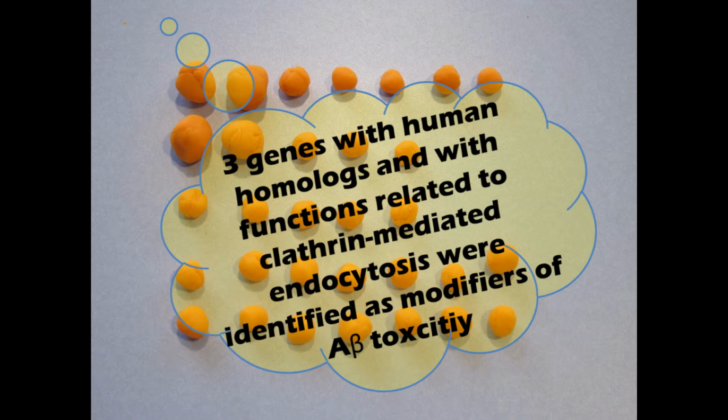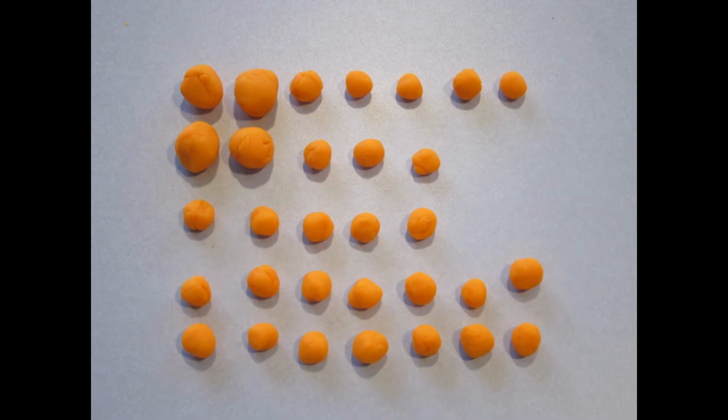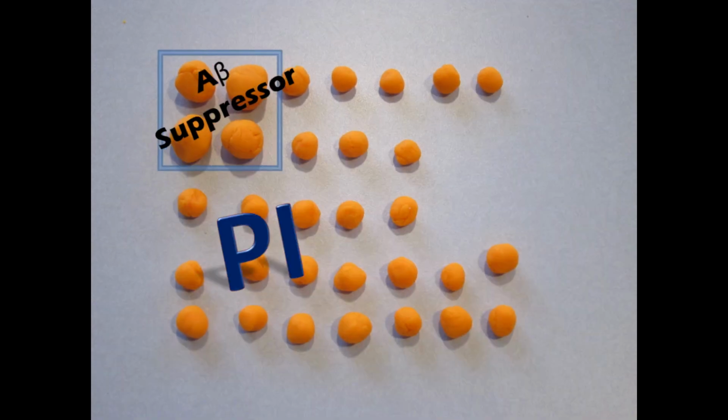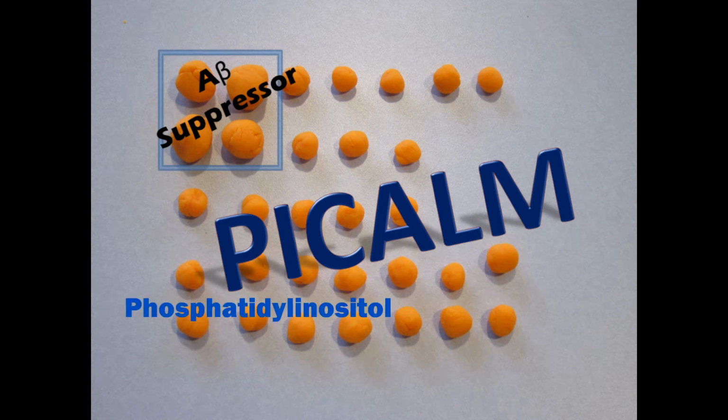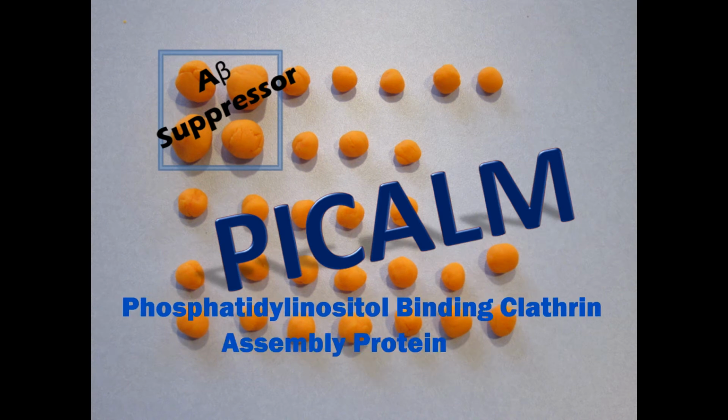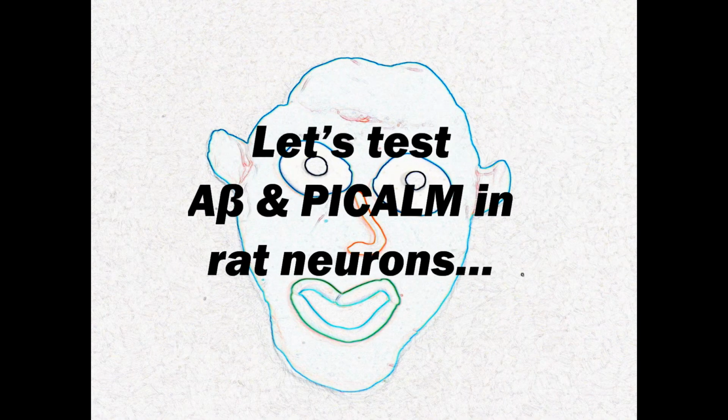They chose to continue with the 3 that had known functions in endocytosis and had been implicated in risk for Alzheimer's disease. One of these is PICALM. PICALM, phosphatidylinositol-binding clathrin assembly protein, interacts with clathrin and has been highly confirmed as a risk factor for AD in humans. The authors wanted to determine if PICALM was able to protect neurons from the toxic effects of A-beta.